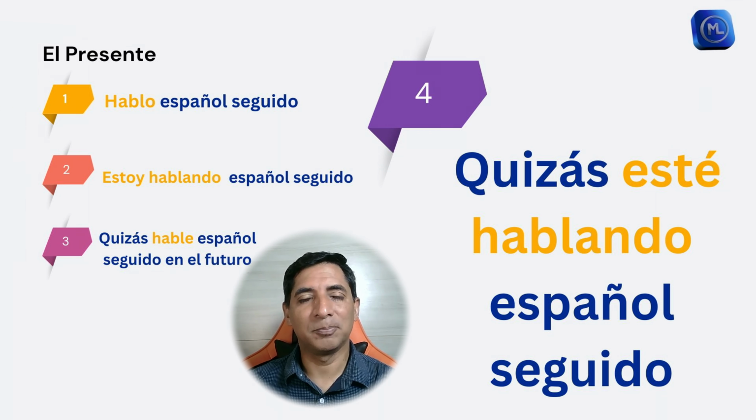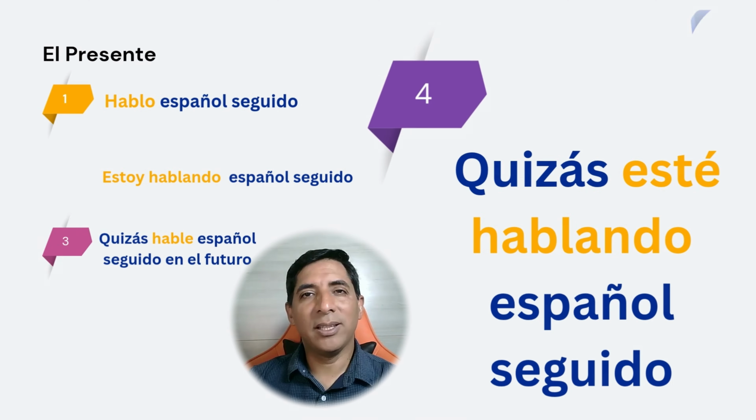modo subjuntivo. So as we see here, we can have a normal present in the modo indicativo, and we can also have a gerund in that present in the modo indicativo. We have the same things in the modo subjuntivo. We have the normal present, and also we can use the gerund in the modo subjuntivo. But now we have this structure.